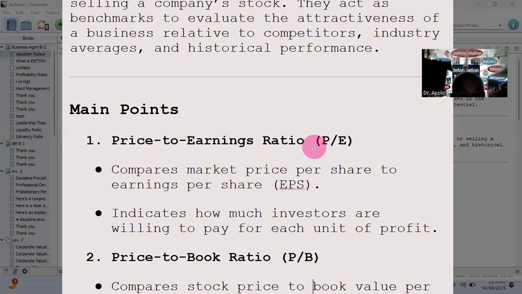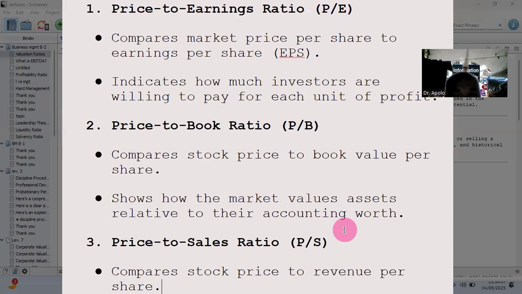The main point, number one, is the price to earnings ratio. Usually a company holds a lot of money from the investors, so it's a very important thing. The PE ratio compares market price per share to earnings per share. It's just a comparison that indicates how much investors are willing to pay for each unit of profit. We'll have an example later. Then we have PB, or price to book ratio, which compares stock price to book value per share. It shows how the market values assets relative to their accounting worth.